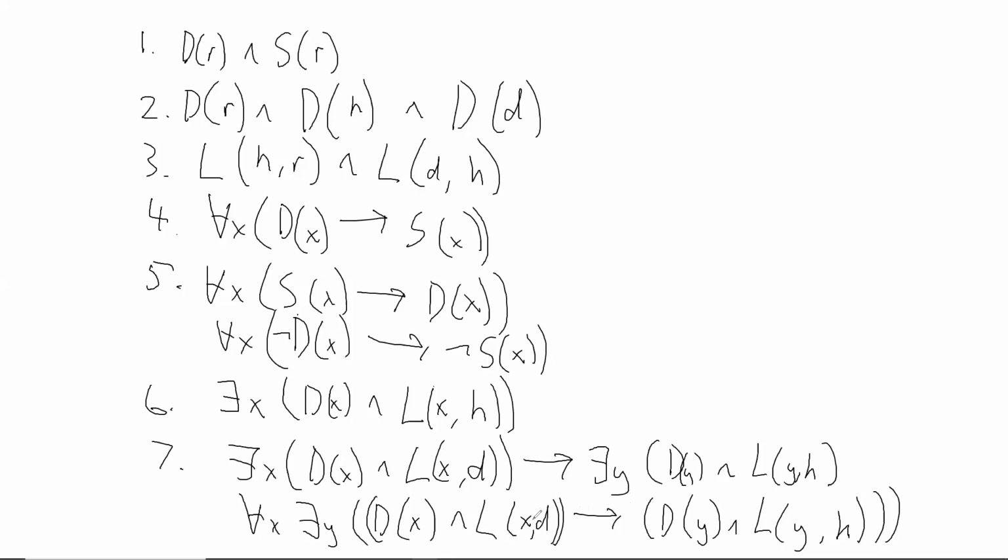And in general, I'd suggest try and symbolize things as they occur in the English, because otherwise, if you try and move all your quantifiers out to the front, like in the second one, then it can be easy to get confused, because moving quantifiers around is tricky business. There's lots of little tricks and rules that you need to know that we haven't taught you. And so in general, just symbolize as the quantifiers occur in English. So in this English sentence, the quantifiers were inside the conditional. And so that's what I'd suggest you do.